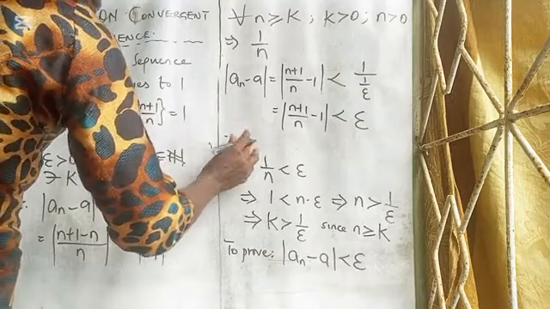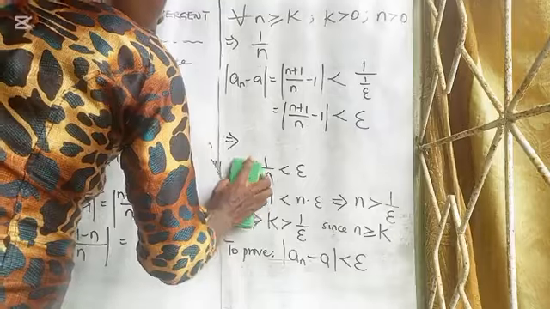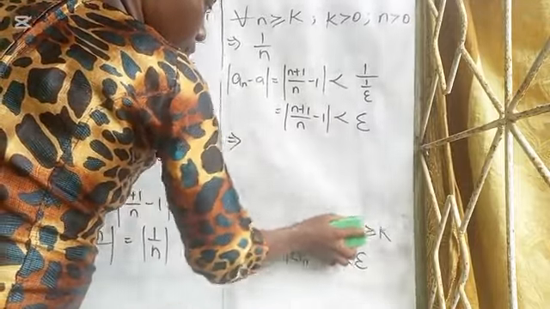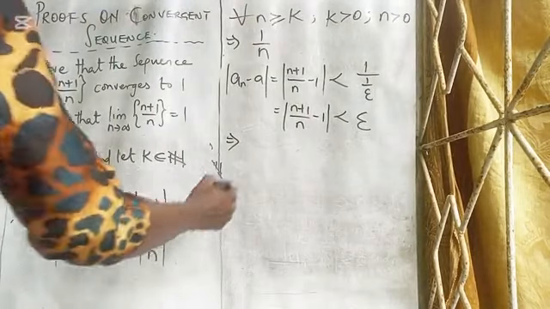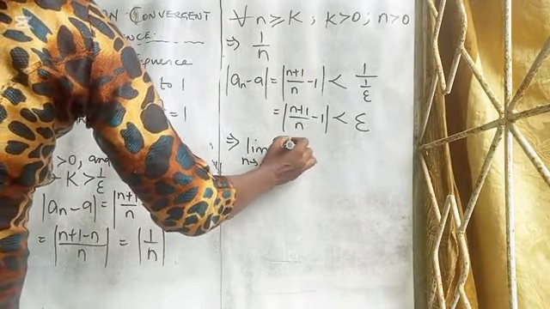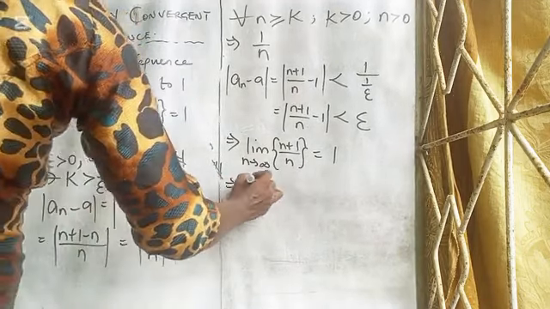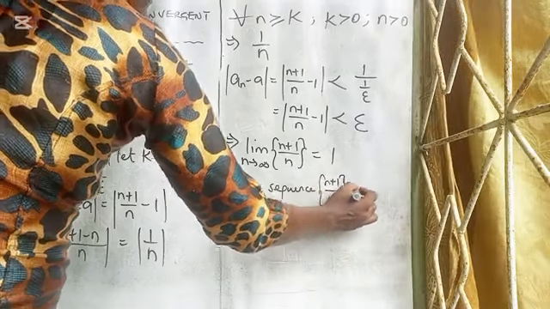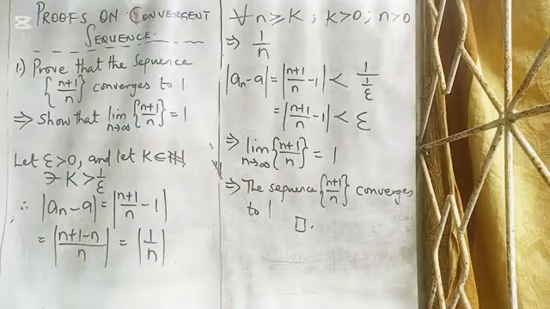And so we can say that the limit as n tends to infinity of the sequence n plus 1 over n is equal to 1, which further implies that the sequence n plus 1 over n converges to 1, and that is proven.